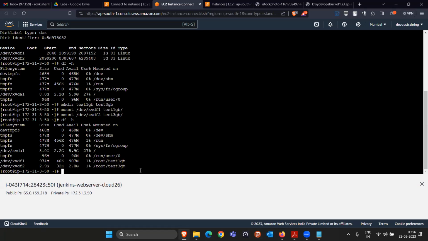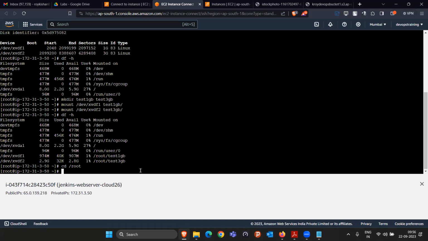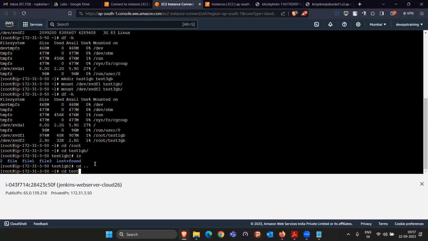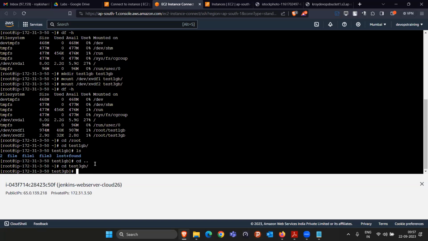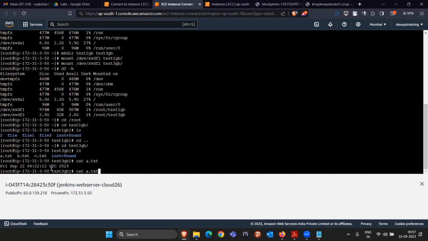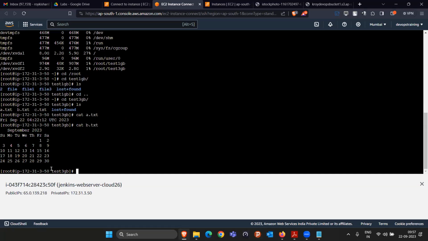Now the benefit is if somebody is going inside this directory, or actually it is selected in the root directory. So let me just go to the root directory here. And inside this, let's go inside test1GB. And here you will see all the files, file1, file2, file3 are there. Similarly, let's come out and go inside cd test3GB. Here we'll be able to see a.txt, b.txt. It will read the content. Date command output will be there in a.txt. In b.txt we'll be able to see calendar output also. That means we are able to share the data between different machines. Is it clear?